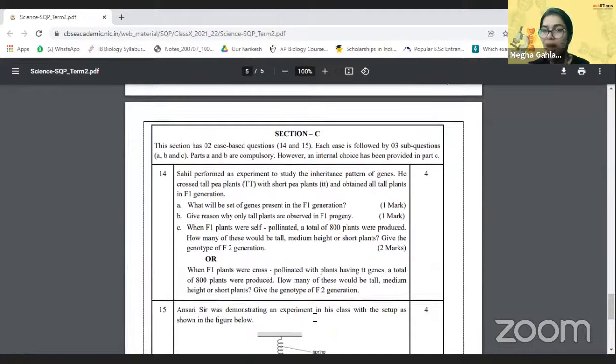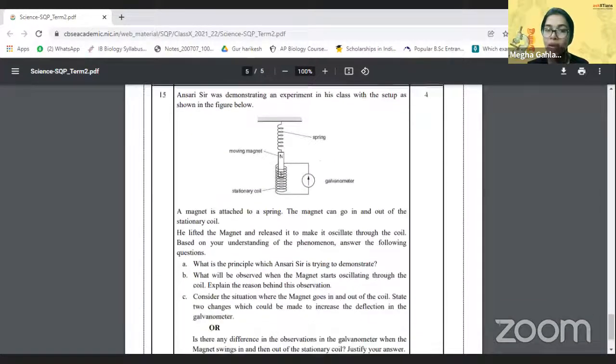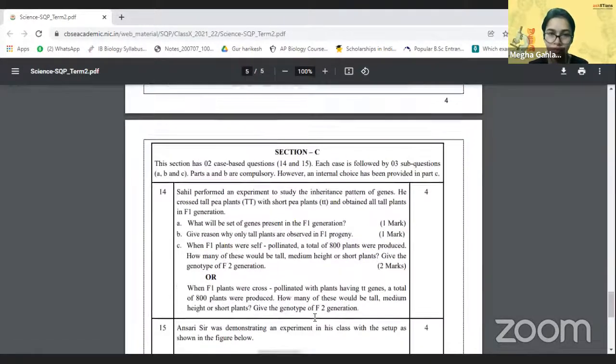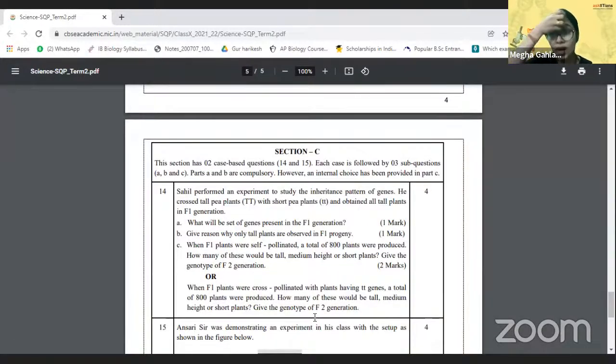Next thing that we have is the section C, which is going to have about 2 questions with 4 marks each. Okay, ma'am, so we have to give diagrams for 3 mark questions also. Absolutely. Make sure that you're giving the diagram for the 3 marks questions. If not a diagram, you're at least providing a flow chart. If not a flow chart, you're at least writing a formula. You're just doing something extra.